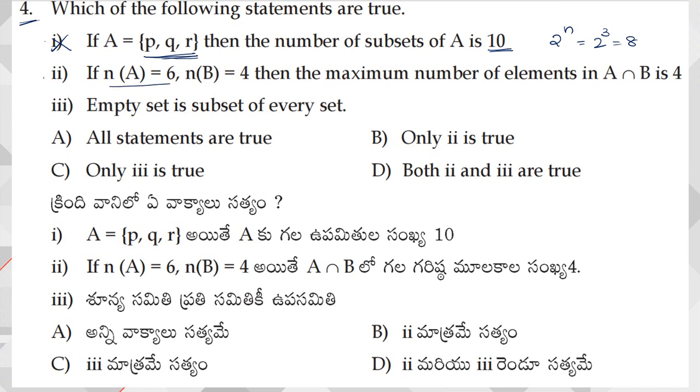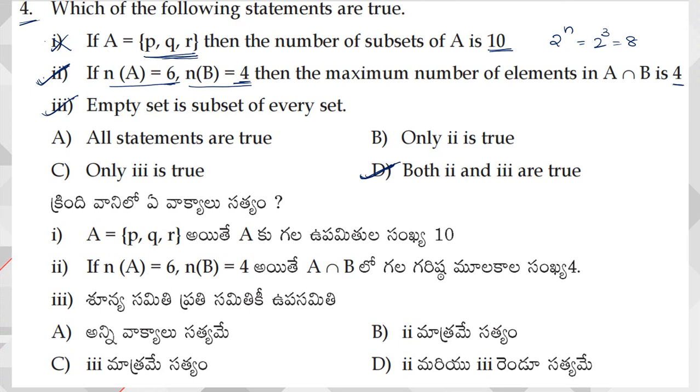Next, if n of A is equal to 6, n of B is equal to 4. So in set A I am having 6 elements, in set B I am having 4 elements. Maximum number of elements in A intersection B is. In A intersection B, the maximum number of elements that can be common is the least value among these two. Hence this is possible, hence it is true. Empty set is subset of every set, so it is also true. Right? So only 2 and 3 are correct. From this, both 2 and 3 are true. Option D is my answer.